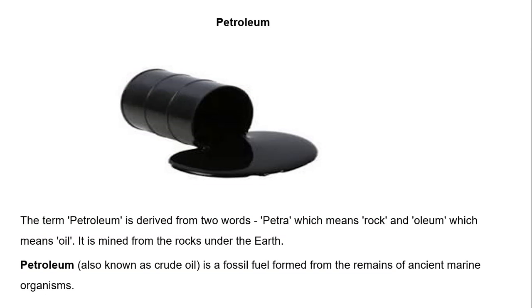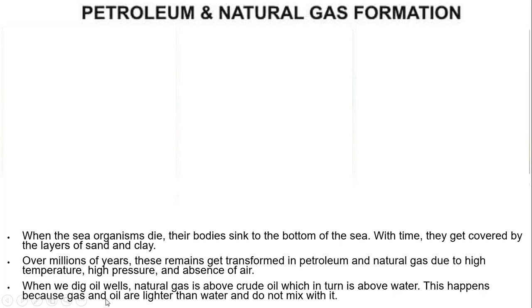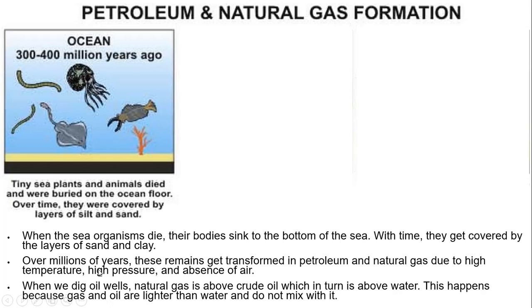Petroleum. The term petroleum is derived from two words, petra, which means rock, and oleum, which means oil, and it is mined from the rocks under the earth. Petroleum, which is also known as crude oil, is the fossil fuel which is formed from ancient marine organisms, that means the organisms that are present in the sea or the ocean. So how is petroleum formed?